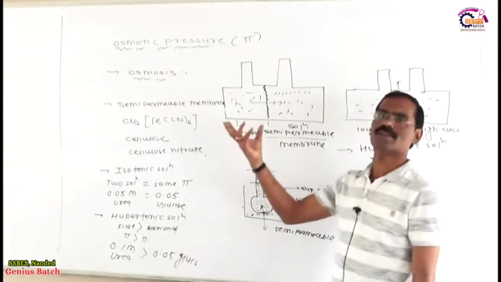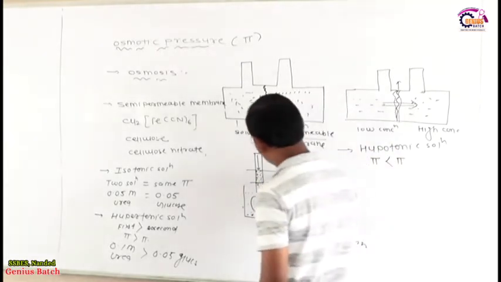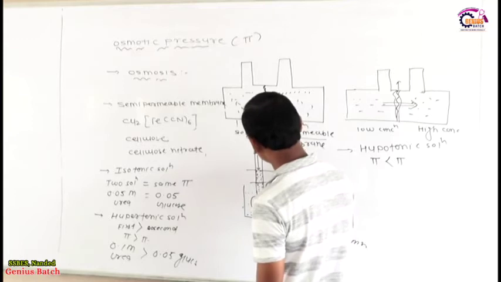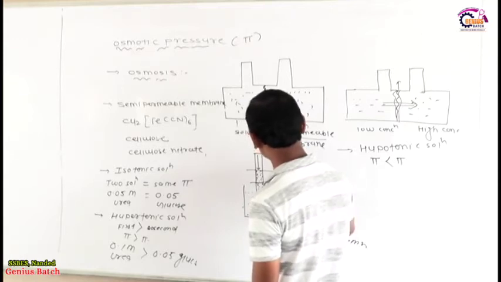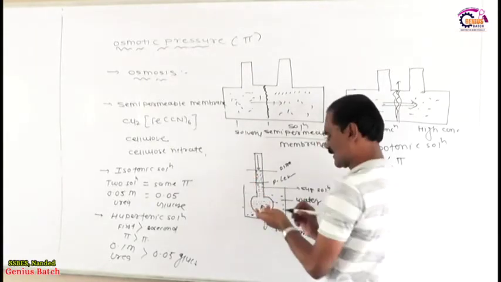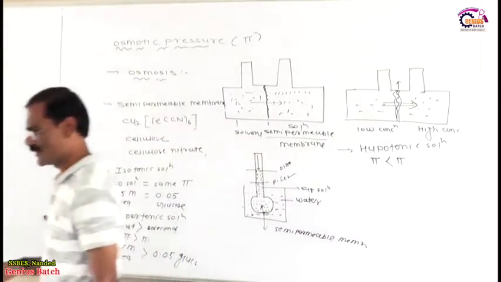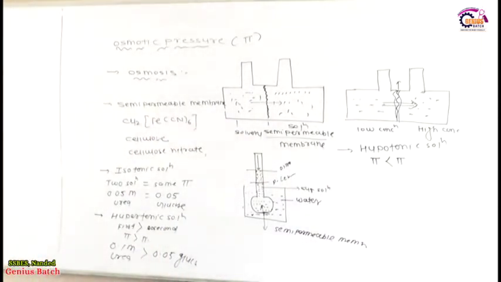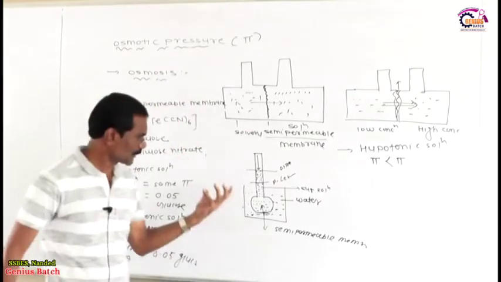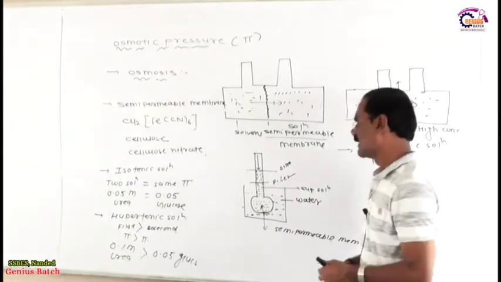The water enters into the thistle funnel, and whenever the water enters, this is called the previous level, and this is called the level after osmosis. But osmosis stops here. Why does osmosis stop here? Because of the extra pressure exerted on the solution, osmosis stops, and such a pressure is called the osmotic pressure. To explain the osmotic pressure, a beautiful explanation was given by Pfeffer.